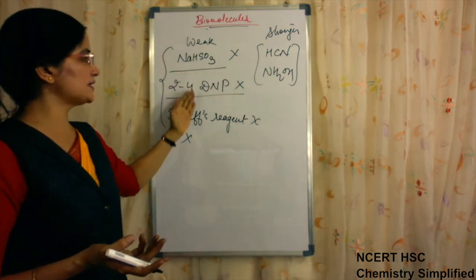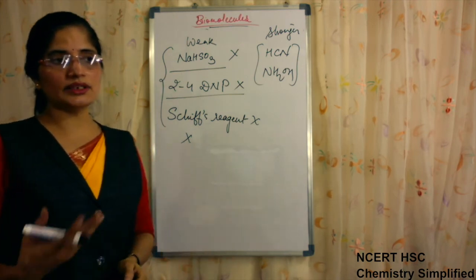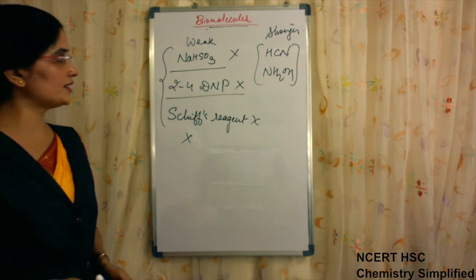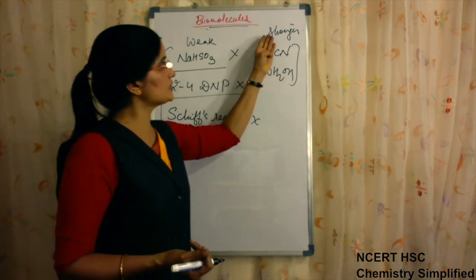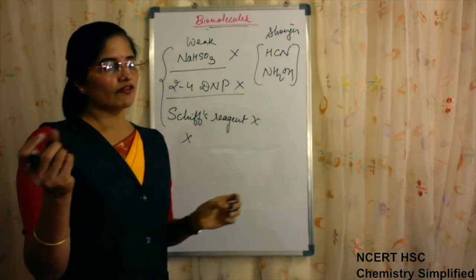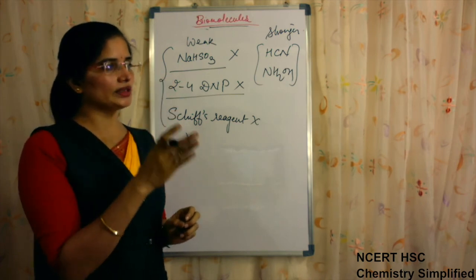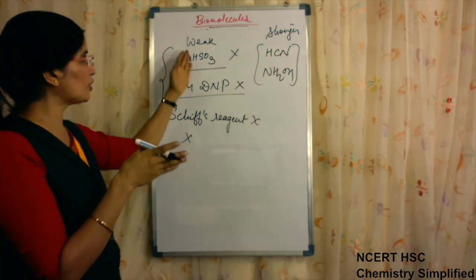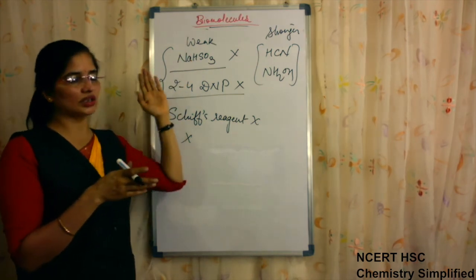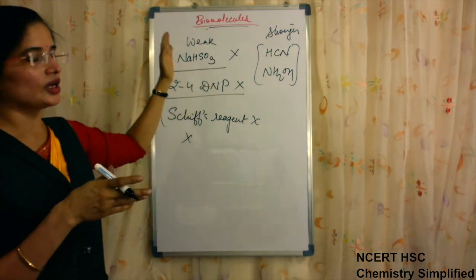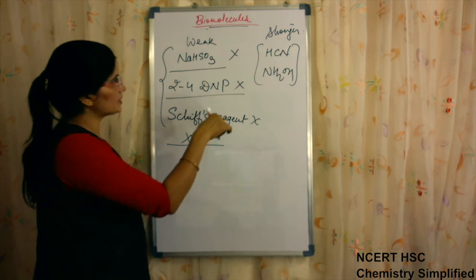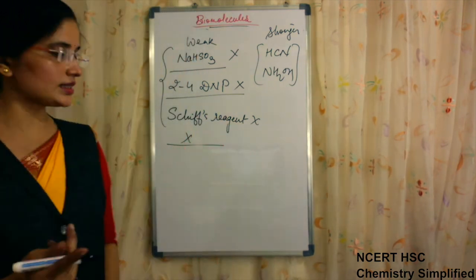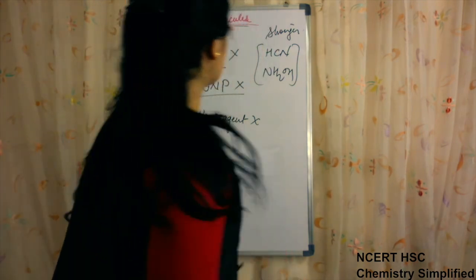So this was a controversy: if a straight chain structure is there, then these reagents give a reaction, so why are those reagents not giving one? The explanation was that the actual structure of glucose is not straight, it is cyclic, and because these are strong reagents, they are able to break that cyclic structure, react and give the product, but because the others are weak reagents, they are not able to break the bond and convert it. Hence it was concluded that the structure is not straight but cyclic.